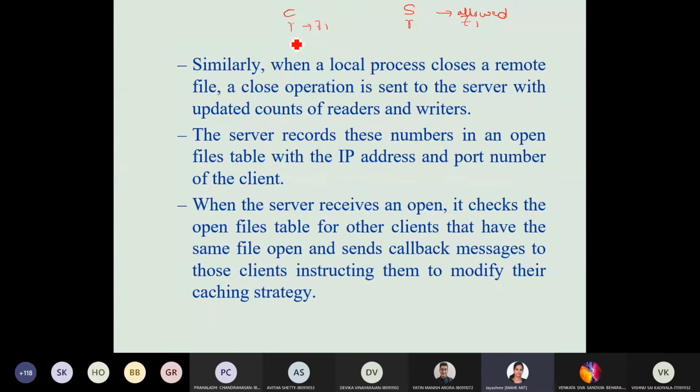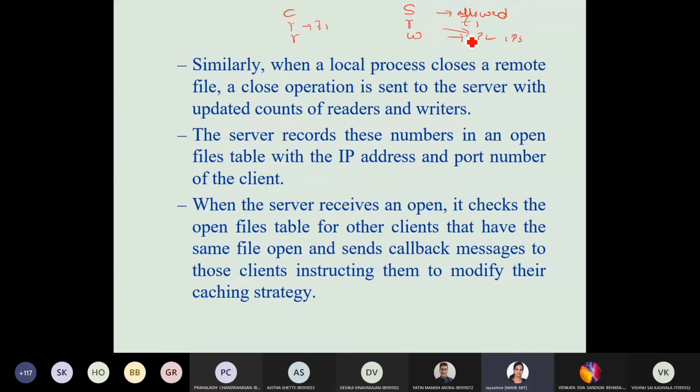Now the new process wants to read, and the file is being written, say by some P2, P3 from different clients, making modifications in the file. That time what happens is, this one wants to read and the file is open for writing.